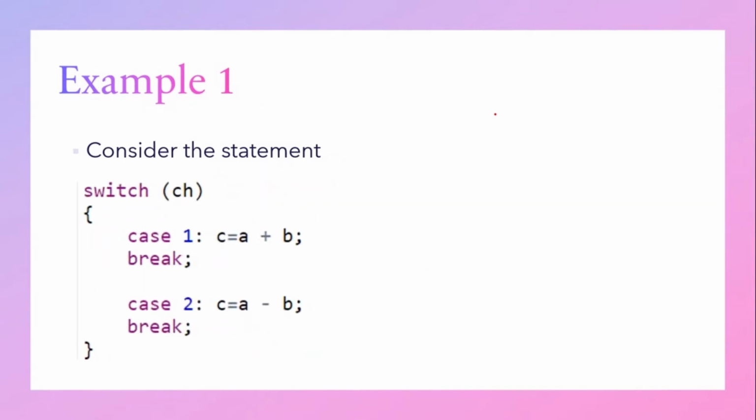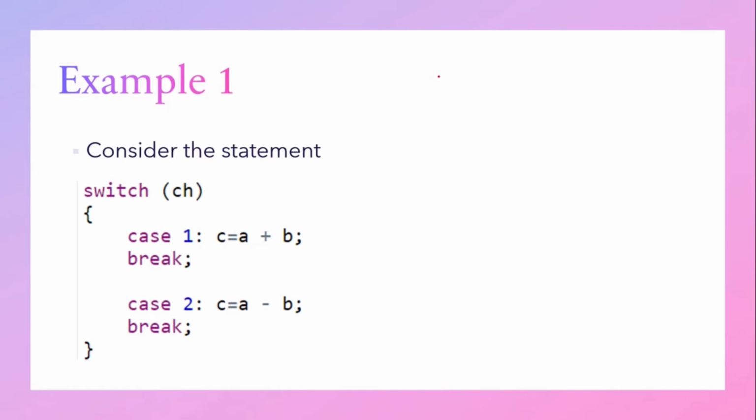First consider the switch statement. Switch CH, case 1: C is equal to A plus B, then break. Case 2: C is equal to A minus B, then break. So this is a simple switch statement. Let us write the 3 address code for this switch statement using the cases that we have discussed earlier.